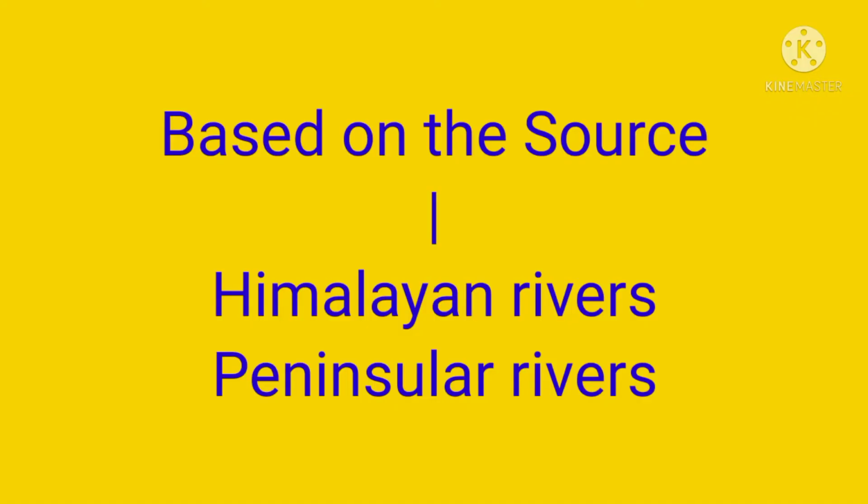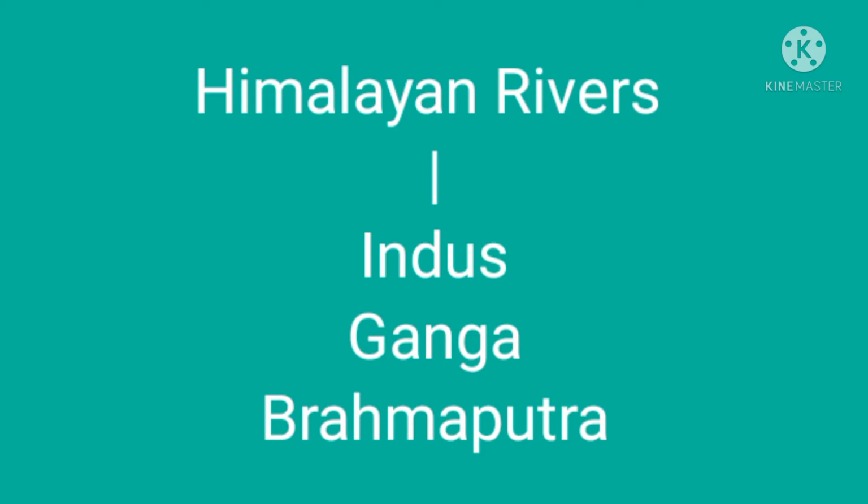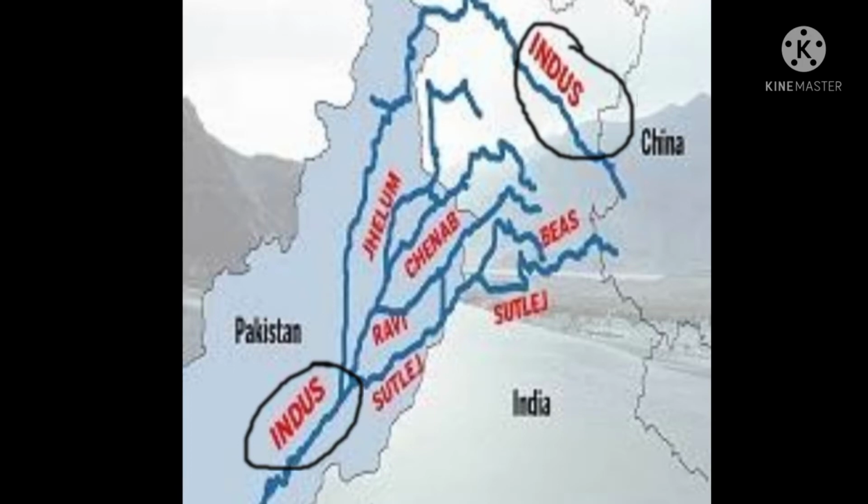Then based on the source, these rivers can be divided into two types, children, as Himalayan rivers and peninsular rivers. First, let us learn about the Himalayan rivers in detail, children. The major Himalayan rivers are River Indus, River Ganga, and River Brahmaputra. They are not just rivers, they are river systems, children. First, let us learn about the Indus River in detail, children.